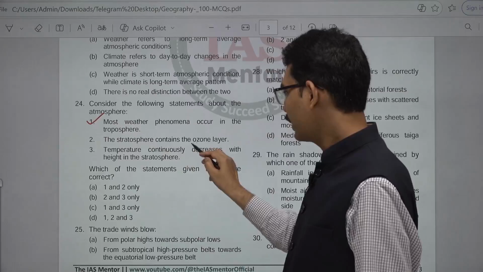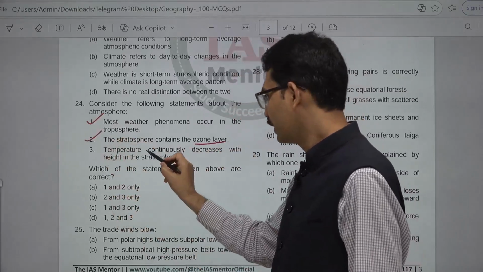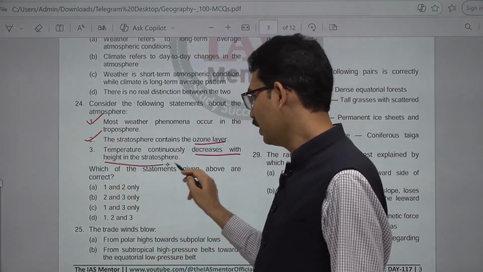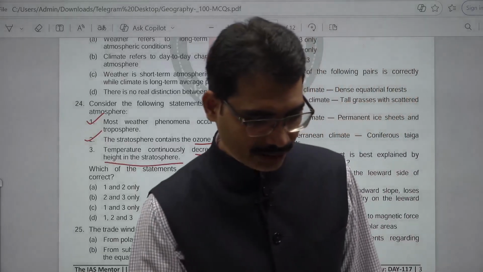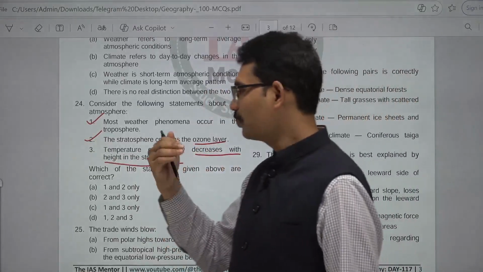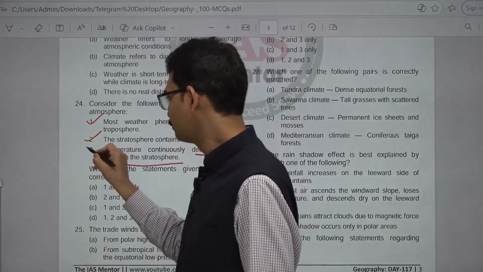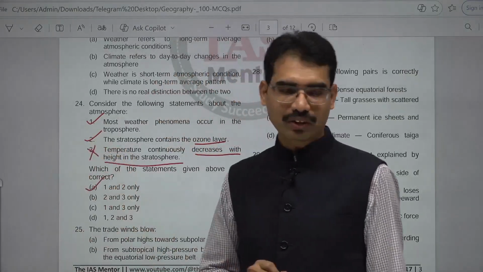The stratosphere contains the ozone layer. Correct one. The second layer contains ozone. Temperature continuously decreases with height in the stratosphere. That is not the correct one. In the stratosphere, temperature increases. In the troposphere it decreases, whereas in the stratosphere it increases. 1 and 2. The answer here is 24A.